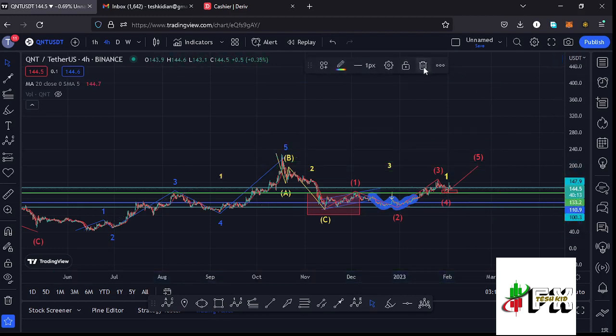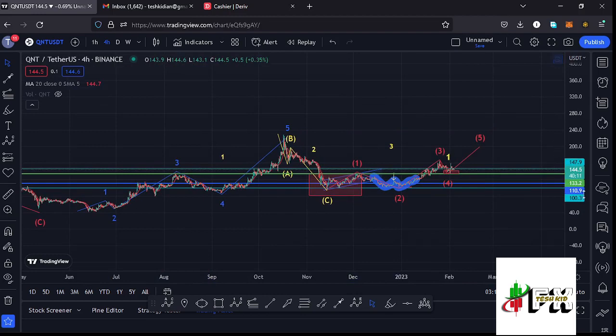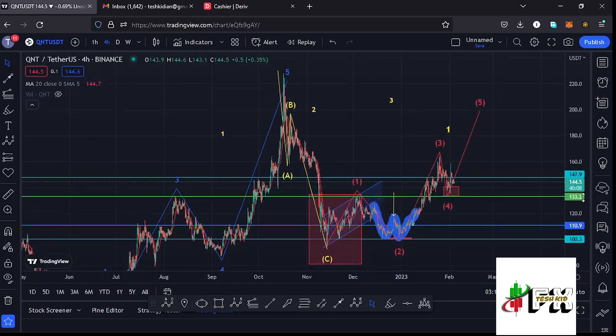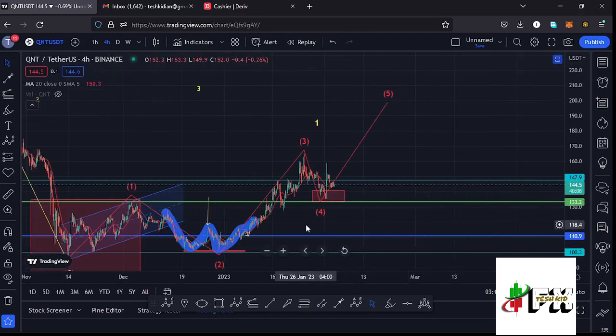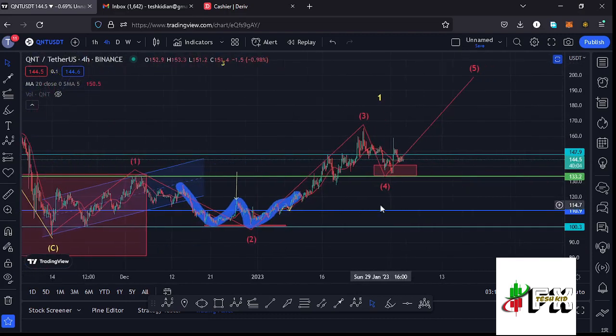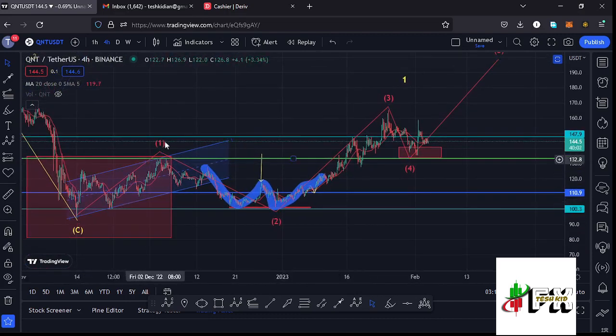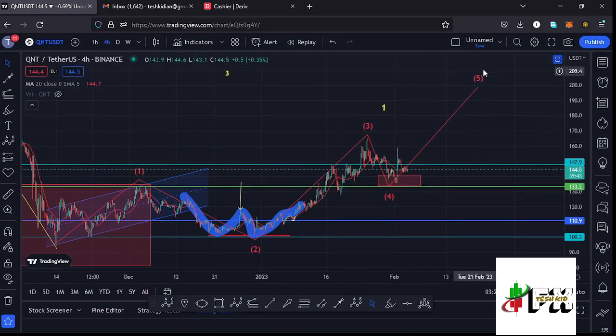And because a larger Elliott wave count 3 is an impulsive wave, we also expect to see a 5-wave structure in formation within the formation of that larger Elliott wave count 3. And I believe we are seeing such a move right here, where you can see that we have peaked in the formation of that first wave, then we have seen the formation of that wave 2, we have also peaked in the formation of this wave 3, and I also believe that we have fully maximized our target area to the lower side in the formation of this wave 4. And whatever we are seeing at the moment is the start of another bounce to the upside in the formation of this wave 5.